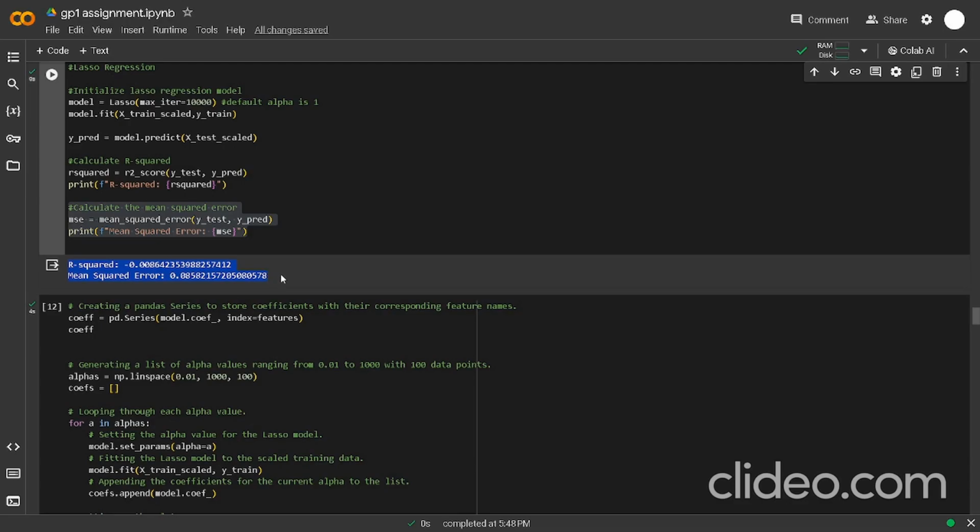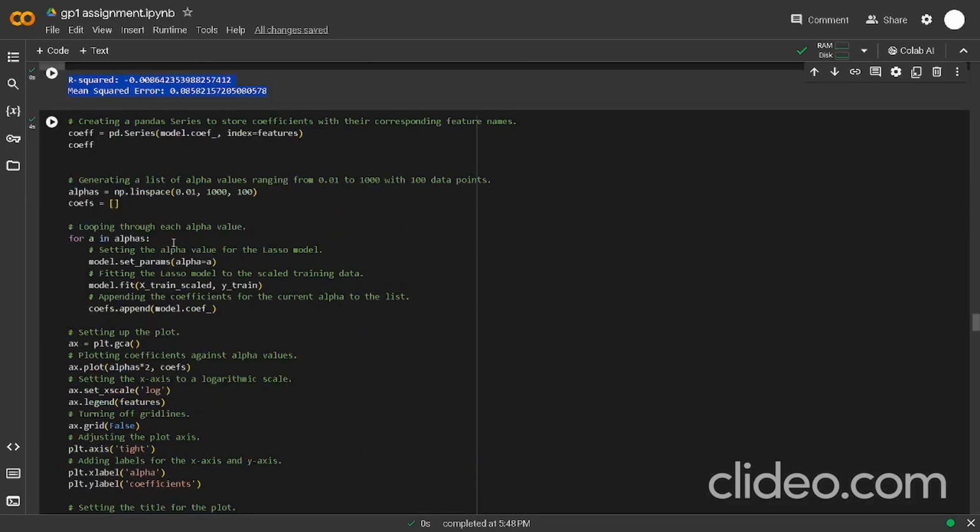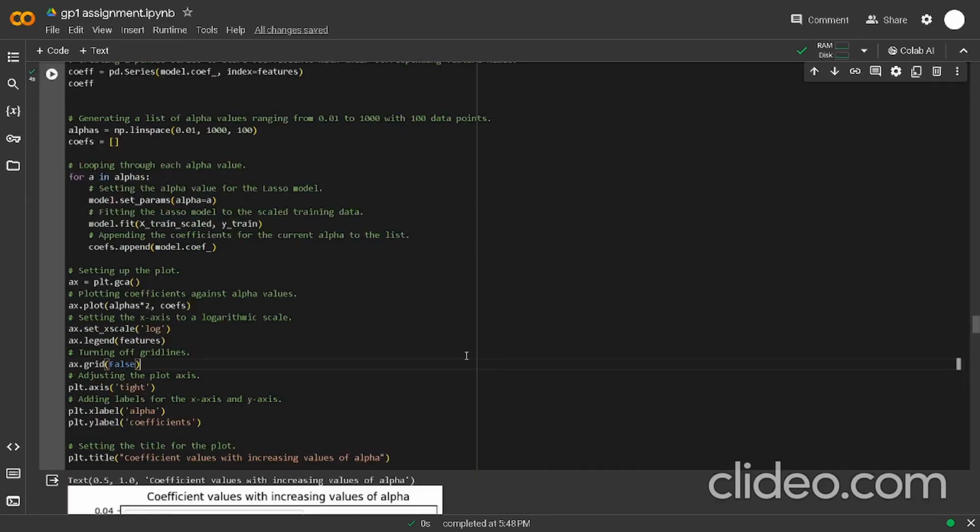This is the code for the plot, which can help us understand how the coefficients of different features shrink towards zero because we are using lasso regression.